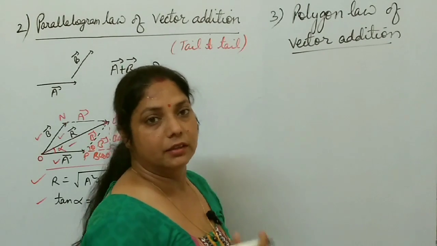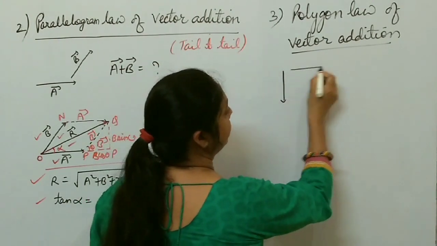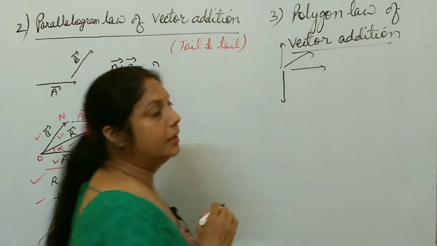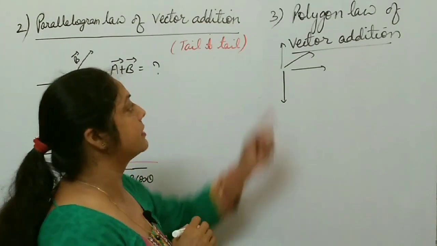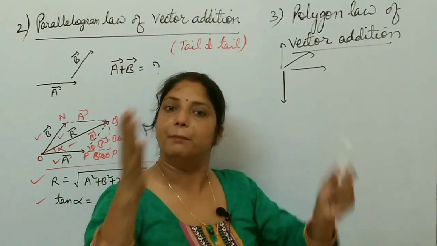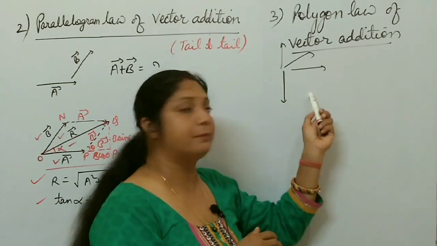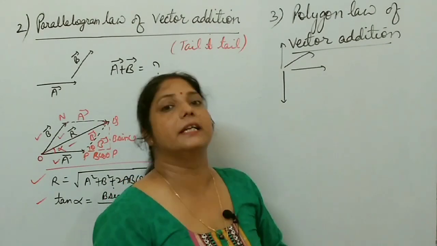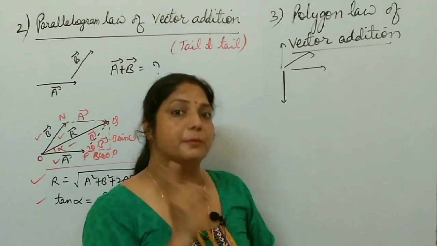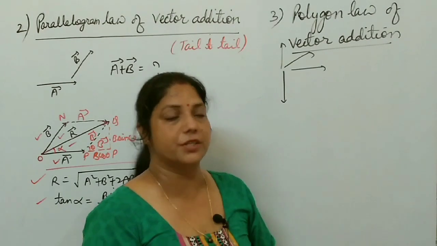Then how do you add if more than two vectors are given? Suppose one vector is like this one, another is like this one, third one is like this one, fourth one is like this one. Then how do you add these four vectors? You have to use polygon law of vector addition. According to this law, if a number of vectors are given, having both magnitude and direction, these are represented by the open sides of a polygon taken in same order. Then their resultant is represented by the closing side of the polygon taken in opposite order.